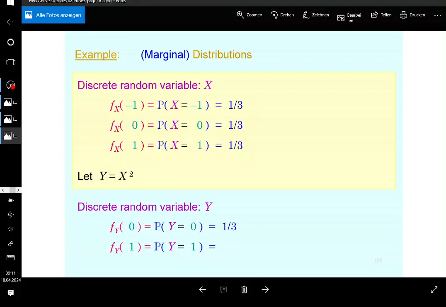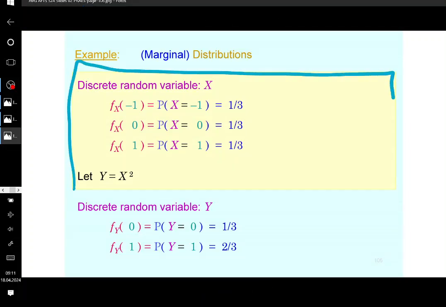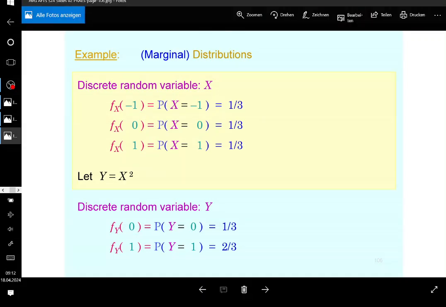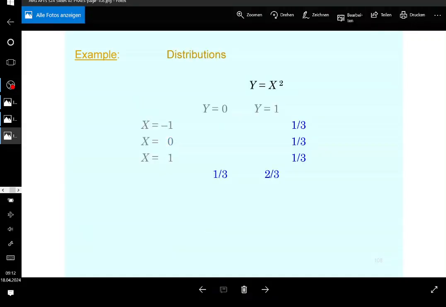So yeah, that's it. I think this is going to be understandable. Again, assume that this is given. What you see in the yellow box is given, and everything else is basically added to the example. But that's something that you need to come up with. Is it understandable? Now I want to look at the joint distribution of the two, because this is something that I didn't address. These were the marginal distributions.